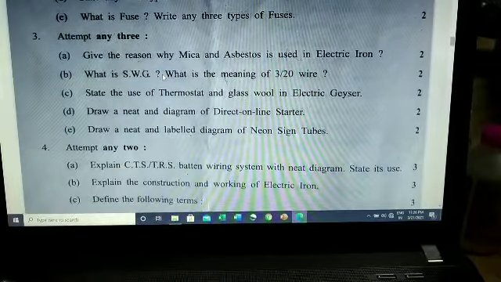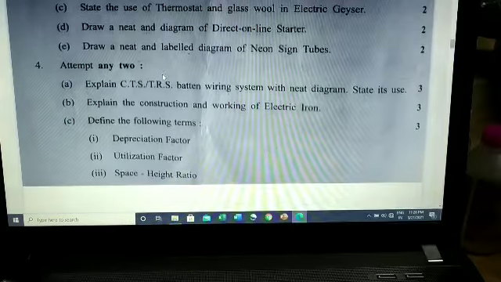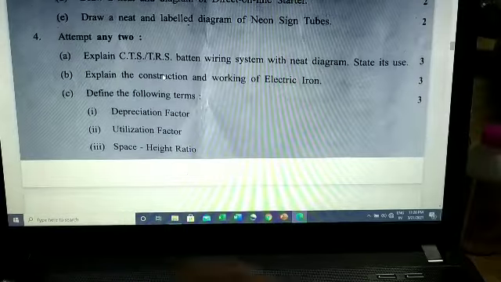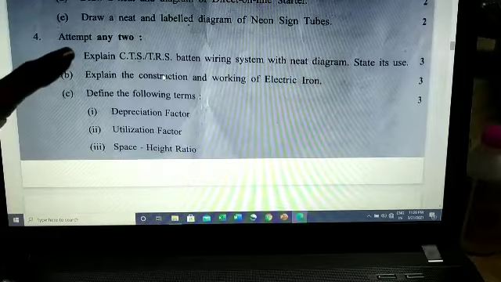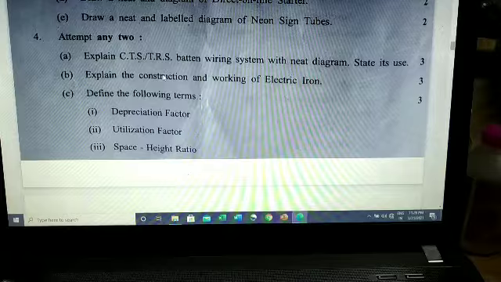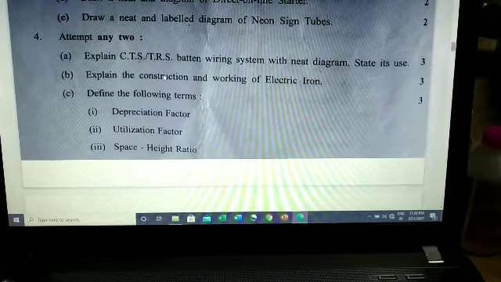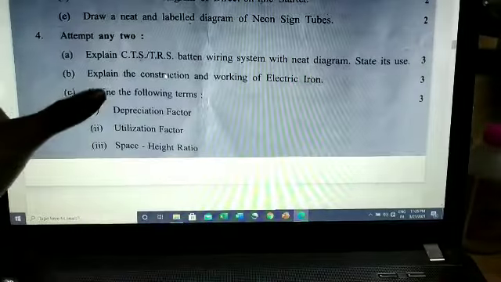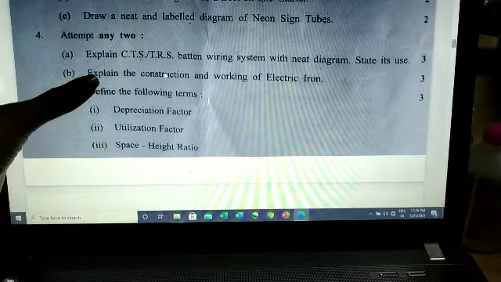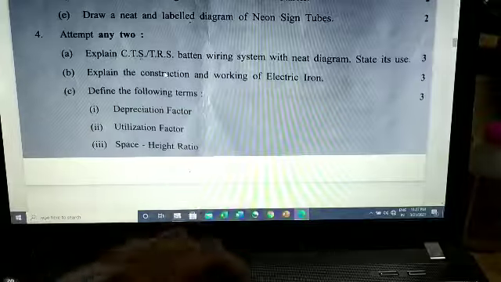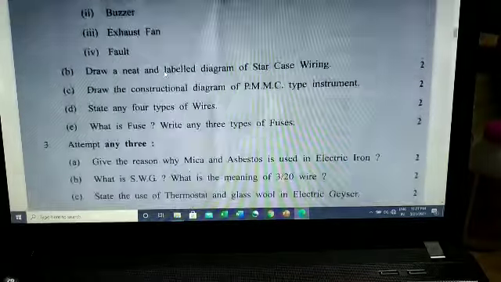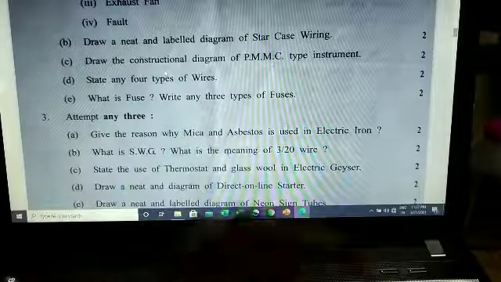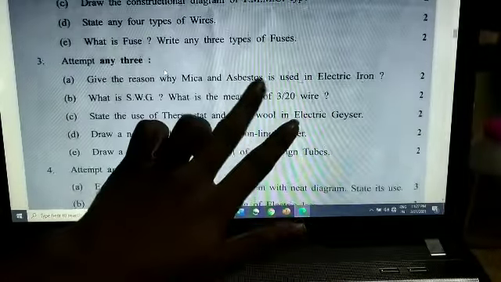Now question number 4. Attempt any 2. It is for 3 marks. Here we have already learned in wiring different types of wires. So just draw a diagram, give its working or whatever the construction is, and where it is used. We have already learned construction and working of electric iron. Here they have asked why mica and asbestos are used in electric iron. Just give why it is used.